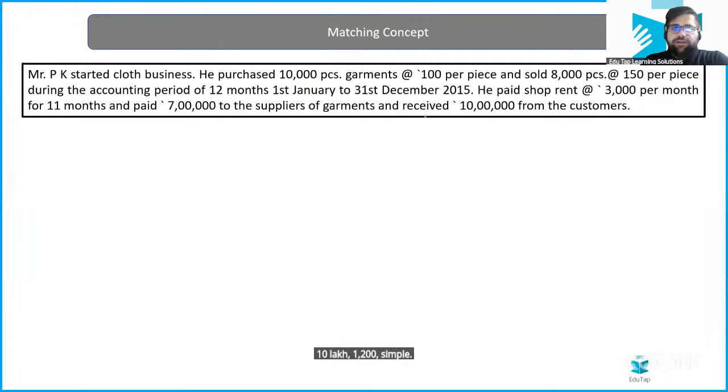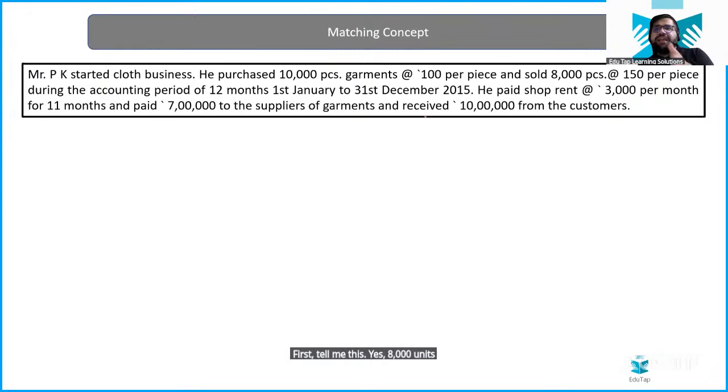10,000 into 100, not 1,000. 10,000 into 100 will be 10 lakh. And he sold 800 pieces at 150. So he ordered 10,000 pieces, but he is selling 800 pieces only. So tell me at which quantity you will recognize the revenue. Revenue will be recognized on 800 units or on 10,000 units? First, tell me this. Yes, 8,000 units.